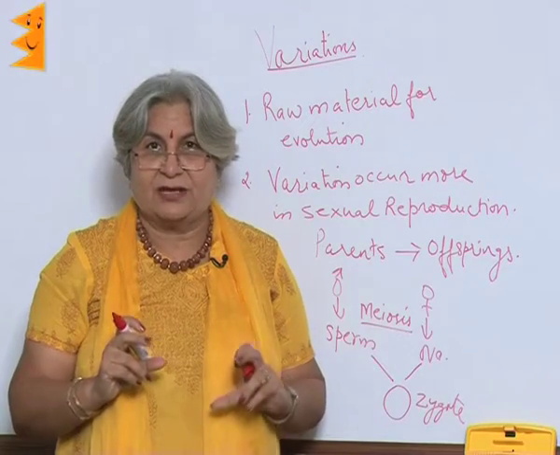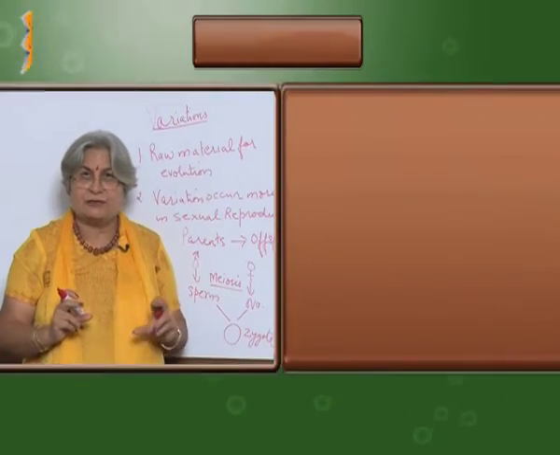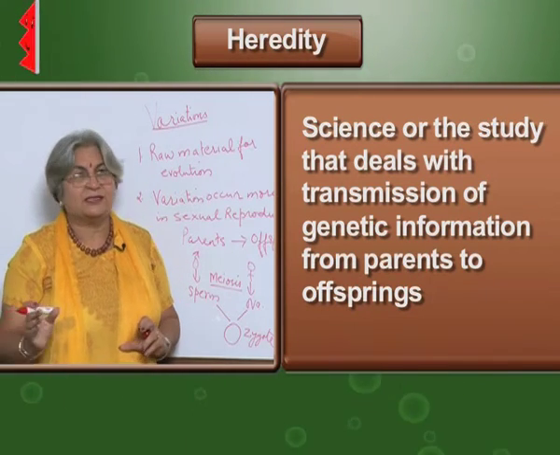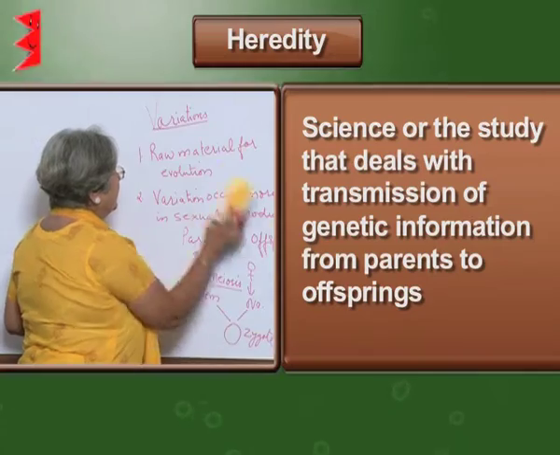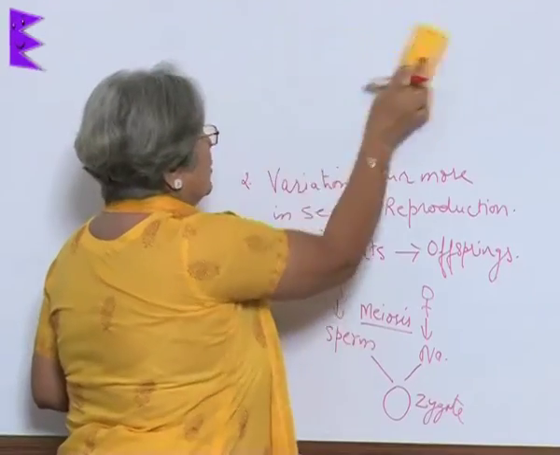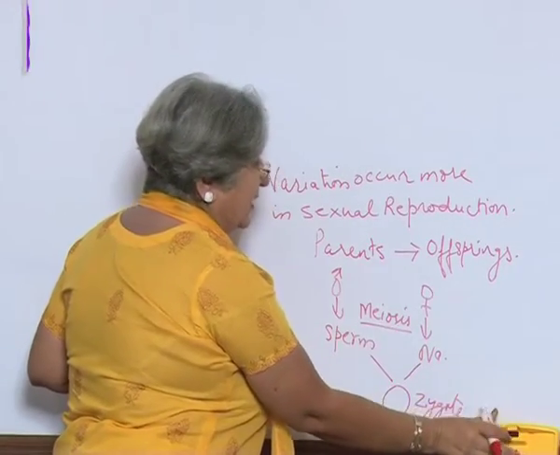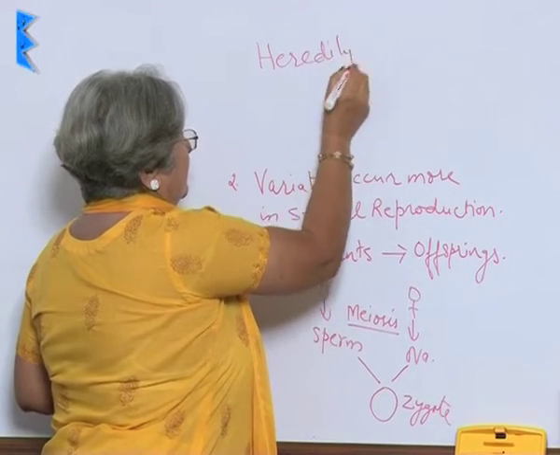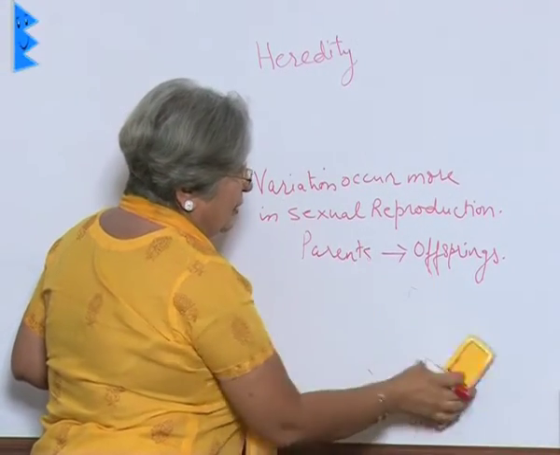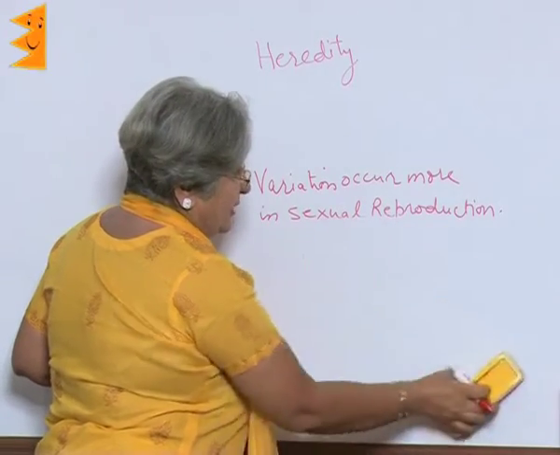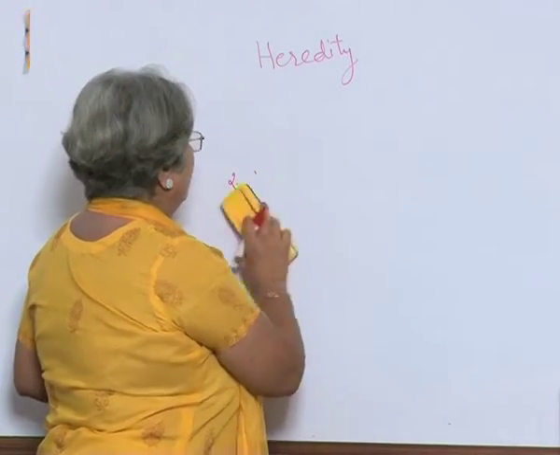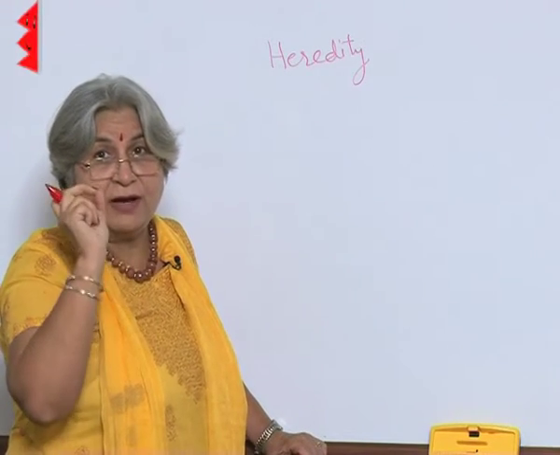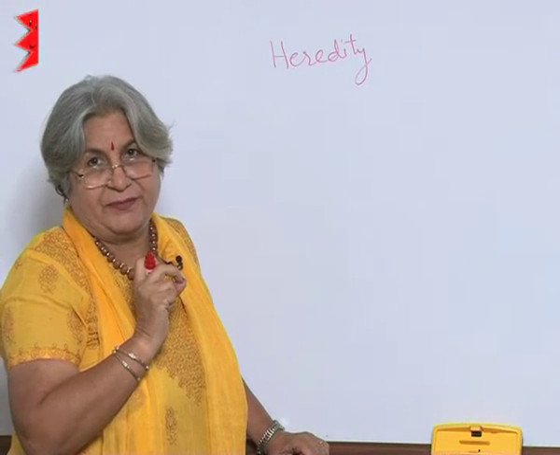The science or the study that deals with transmission of genetic information from parents to the offsprings is called heredity. So, now what we are going to study is heredity. The father of genetics, as it is called, is the most important person who was able to have a breakthrough back in the 19th century.